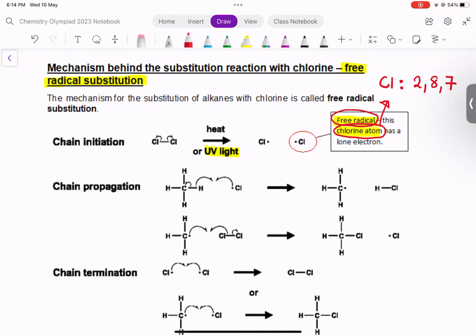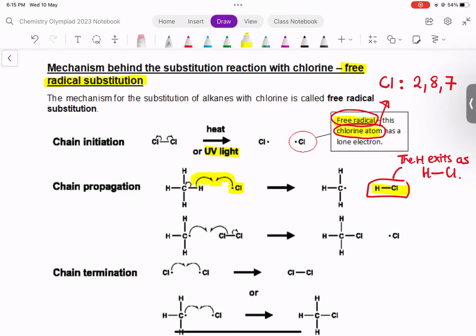And that's exactly what it does in the second step. Can you see that in the second step, the chlorine starts to form bonds? Form bonds with whom? Form bonds with hydrogen first. That's why it's HCl formed, right? The hydrogen from the alkane comes out, but it doesn't come out as hydrogen atom. It comes out as HCl. The H exits as HCl. All right, it never ever exits as H. It exits as HCl. All right.